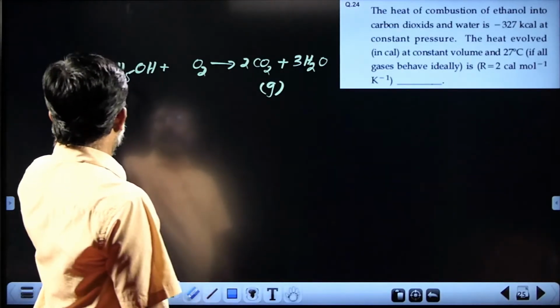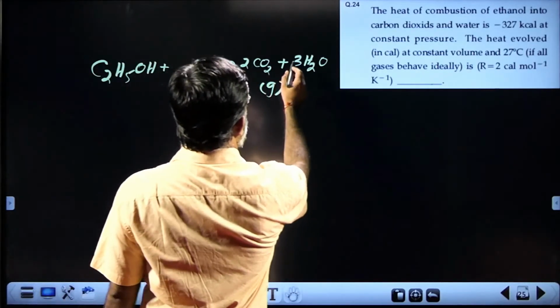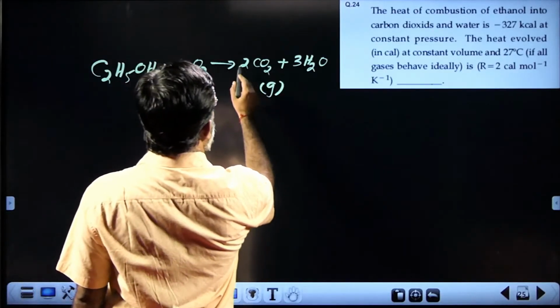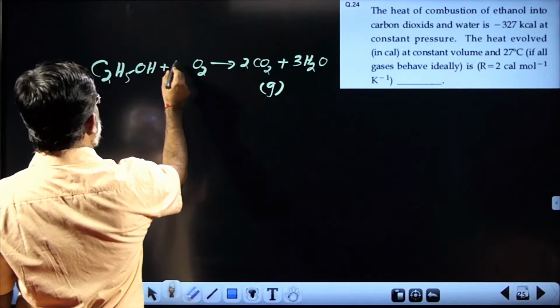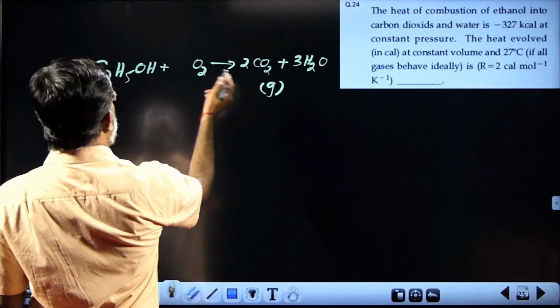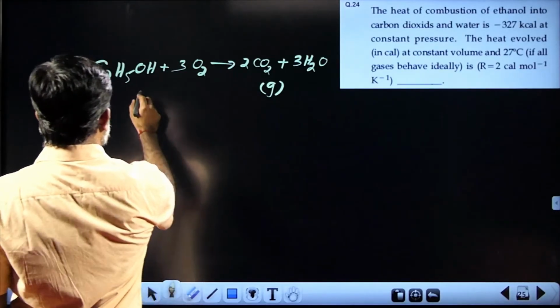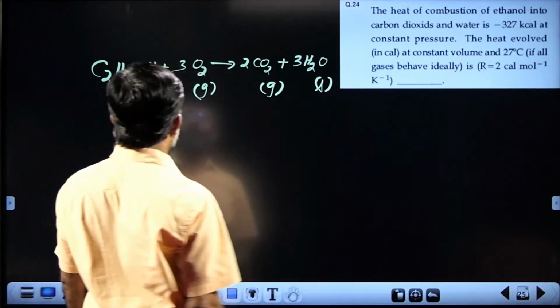Yeah. 5 hydrogen, 6 hydrogen, 3 H2O. Now it is 4 plus 3, 7. So it will be 1 oxygen here, so it is 6. So it is 3 O2. This is in the liquid form. This is in the gaseous form. This is in the liquid form.